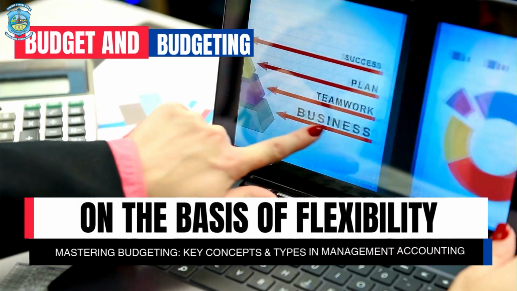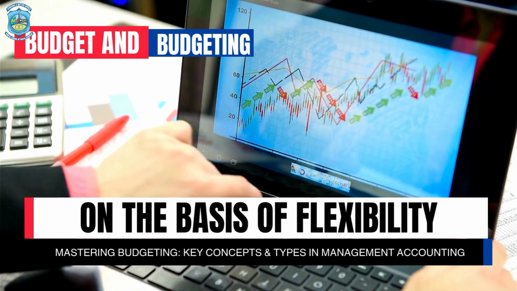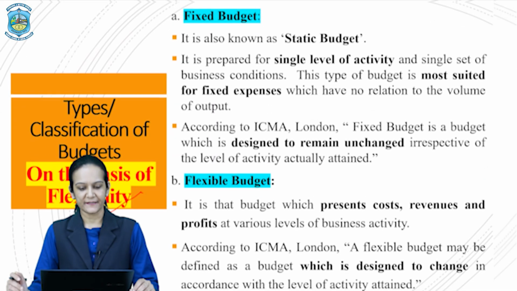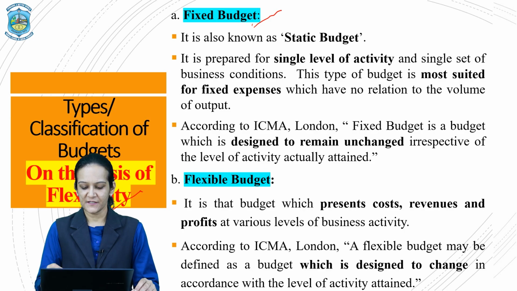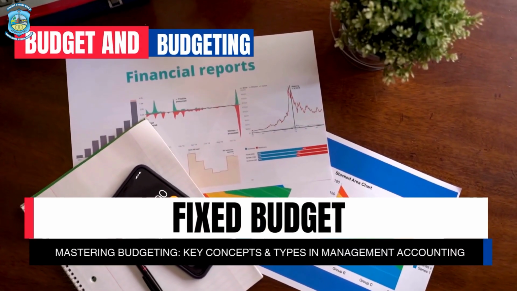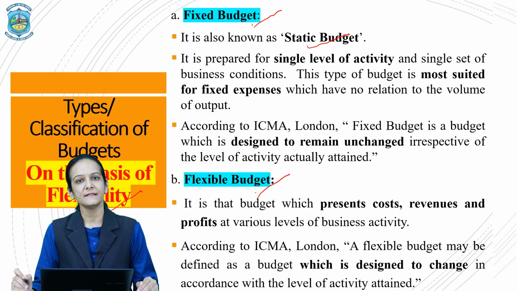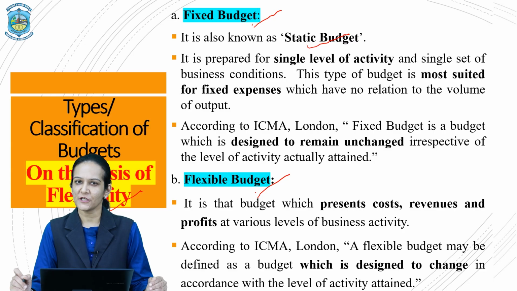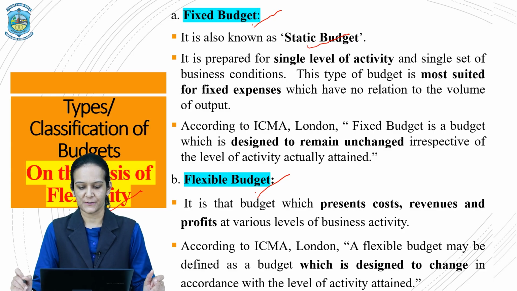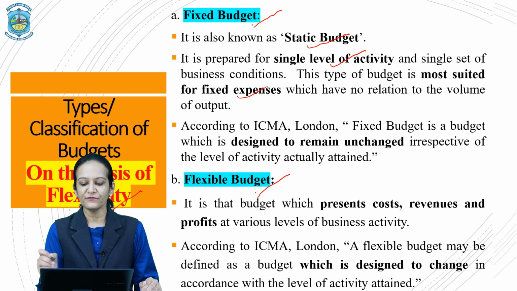Now the second classification is on the basis of flexibility. On the basis of flexibility, budgets can be classified into two categories. First are your fixed budgets and second are your flexible budgets. Fixed budgets, as the name suggests, are fixed in nature and are also known as static budgets. That is, they do not account for any kind of change that happens in the business conditions. These are the budgets that are prepared for a single level of business activity and they are generally most suited for the fixed expenses.